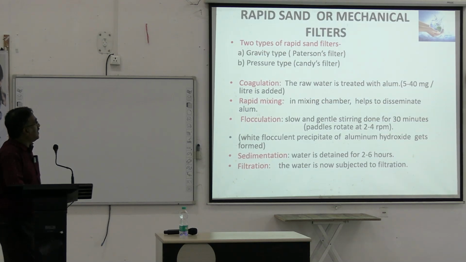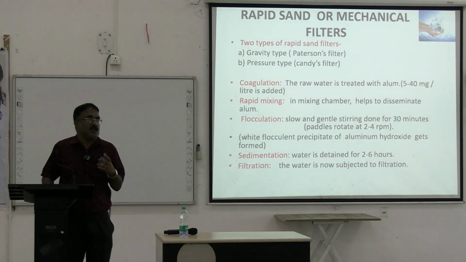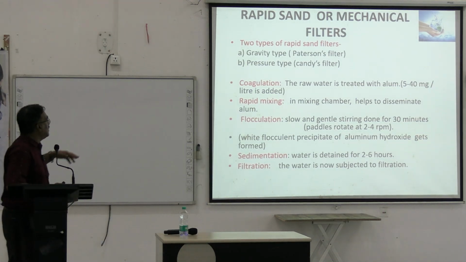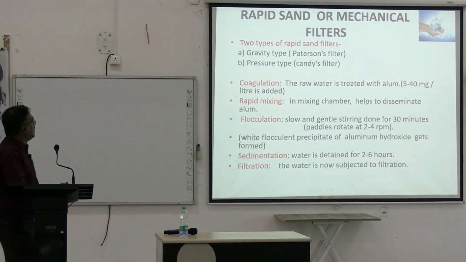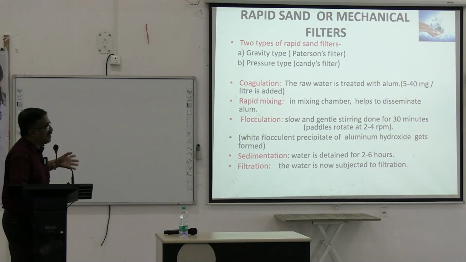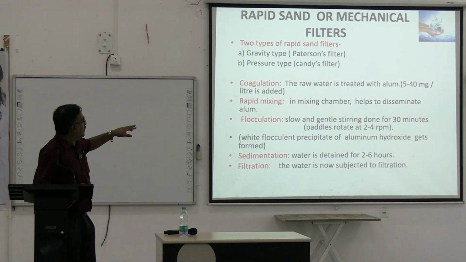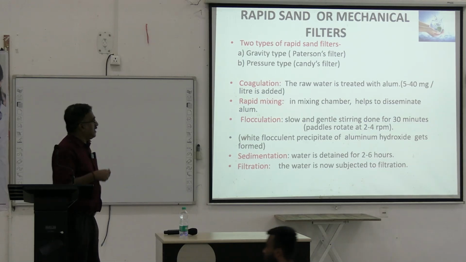Then you have rapid sand filters, what you would normally see in the filters which we normally use. This comes under gravity filter, pressure type. Before that, the first thing is the raw water is treated with alum. Alum is aluminum sulfate. So 5 to 40 grams per liter is added. That is called coagulation.